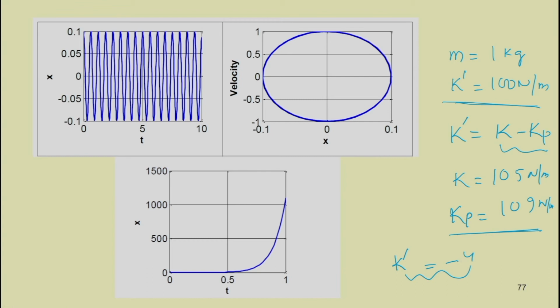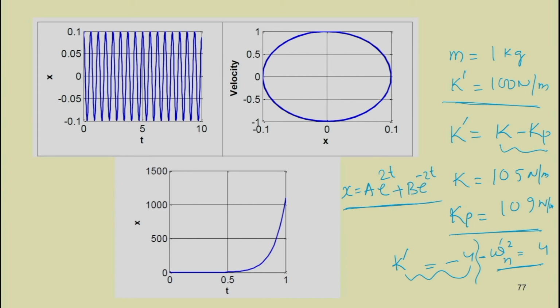So, this k dash by m, that is omega n dash square, becomes minus 4, or it can be written that minus omega n square equal to 4. So, the roots of the equation become omega n equal to plus minus 2. So, x equal to a e to the power 2t plus b e to the power minus 2t.